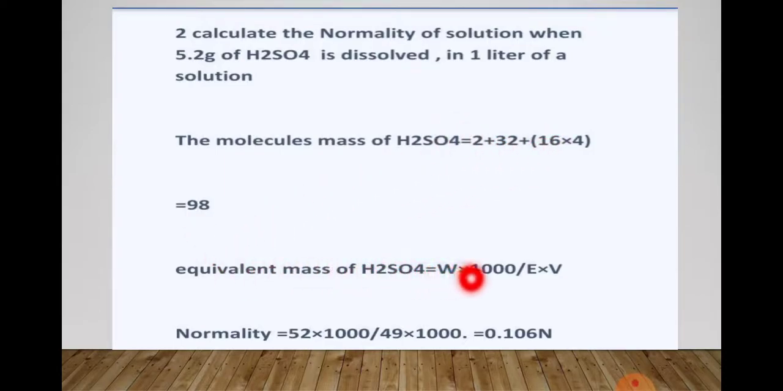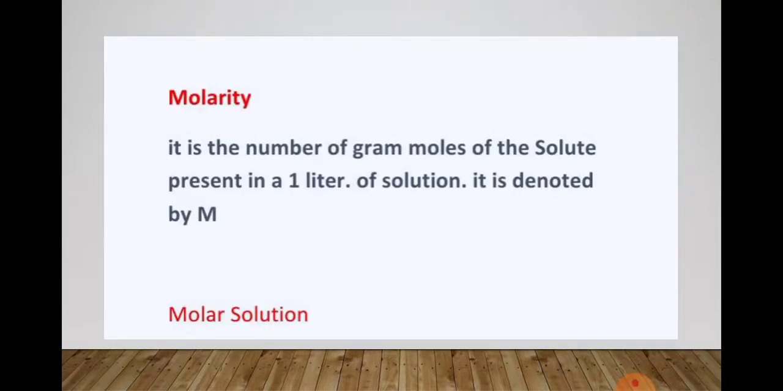And the equivalent mass of H2SO4 is given by the formula. So the answer is what? You have to take the normality. Normality is 5.2 into 1000 divided by this one. The answer is 0.106 normality. Normality means what here? 1 gram equivalent of solute is dissolved in 1 liter of a solution. That is normality, and it is denoted by N.